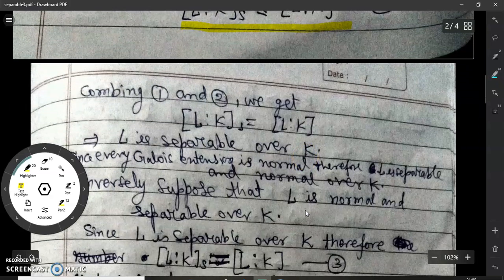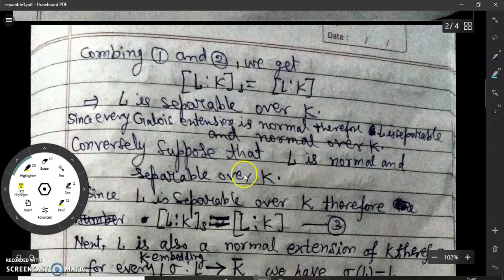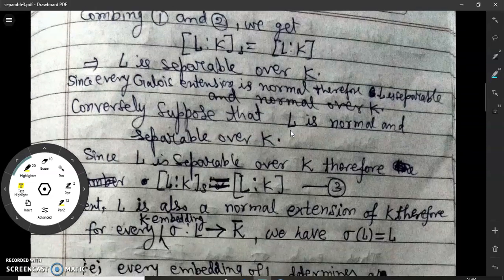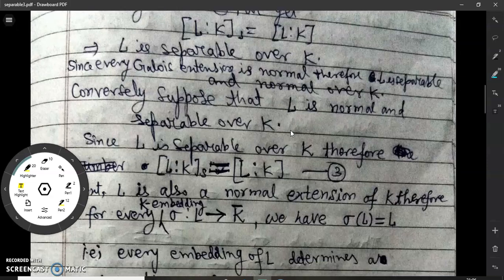Now, since every Galois extension is a normal extension, this is also a proved fact. So we have observed that if L is a Galois extension, then it is separable and it is normal. It means if L is a Galois extension, then it is separable as well as normal over K. Now conversely, suppose that L is normal and separable over K.